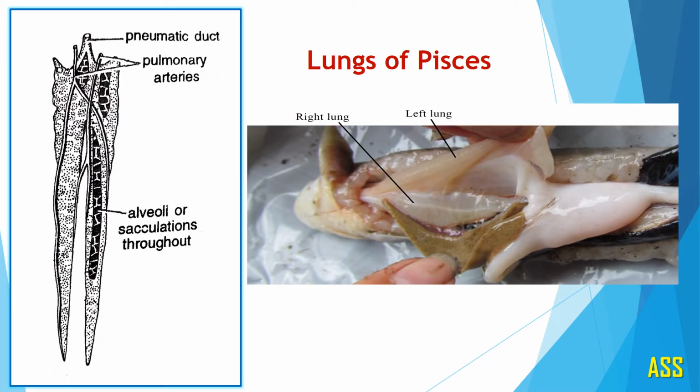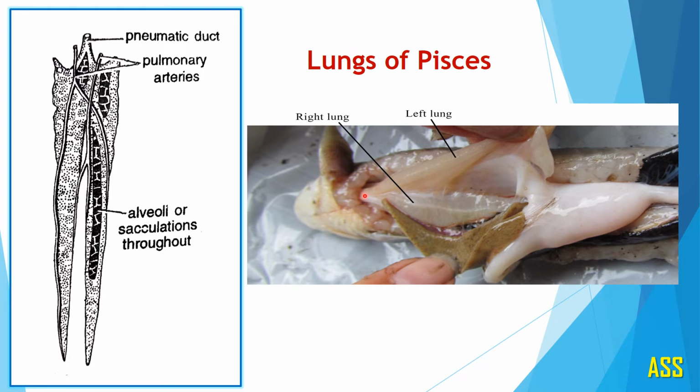Now, see the structure of lungs as well as the position of lungs in different vertebrates. Let us start from lower vertebrates to the higher vertebrates. Here in this picture, you can observe the fish, Protopterus. Now see the position of lung in Protopterus.